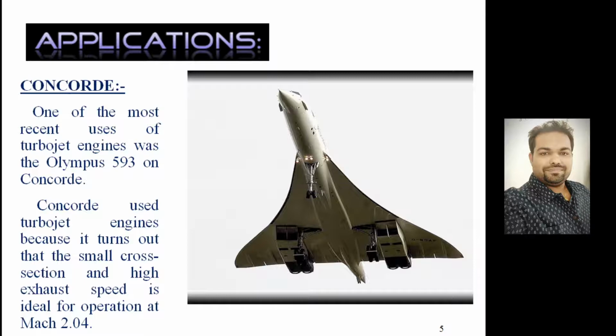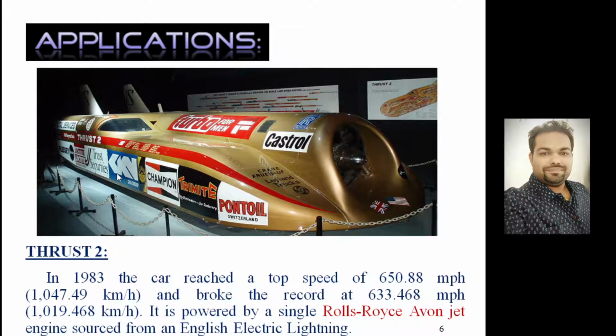Next application, particularly, this was one of the adventurous applications of turbojet technology, Thrust 2. If you look at the Thrust 2, it is a British designed and built jet propelled car which held the world record from 4th October 1983 to 25th September 1997. The car was designed by John Ackroyd, and it was driven by Richard Noble.